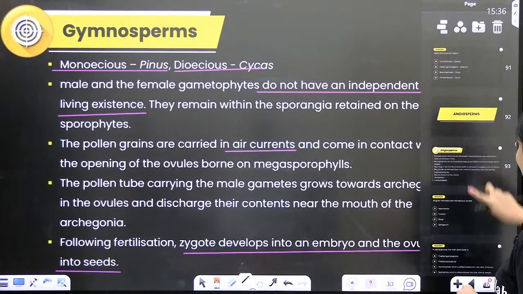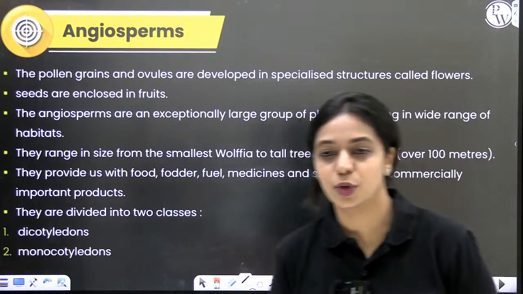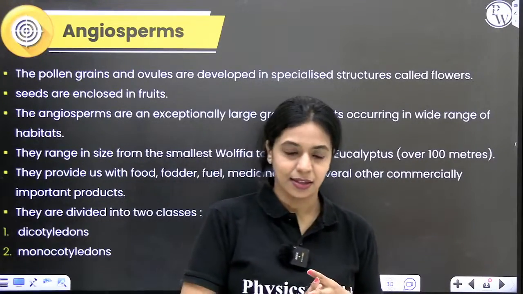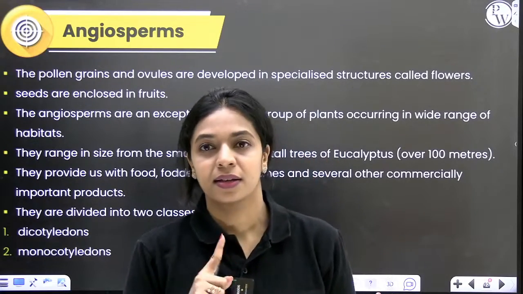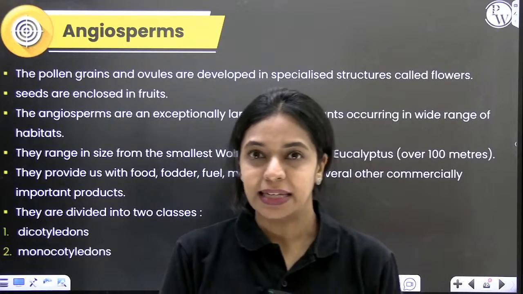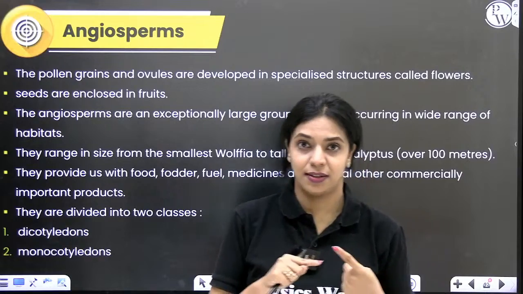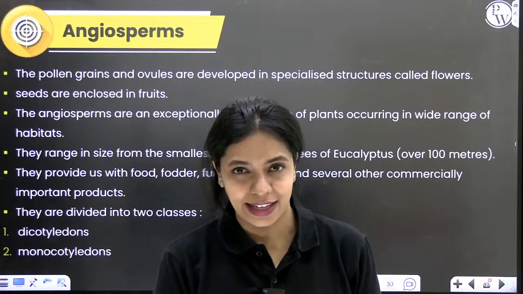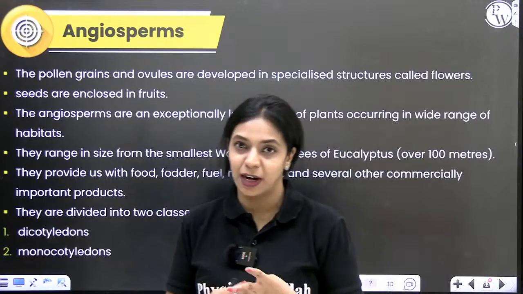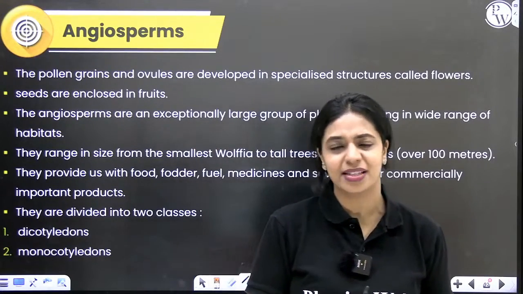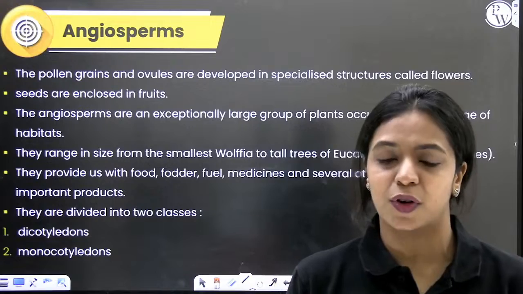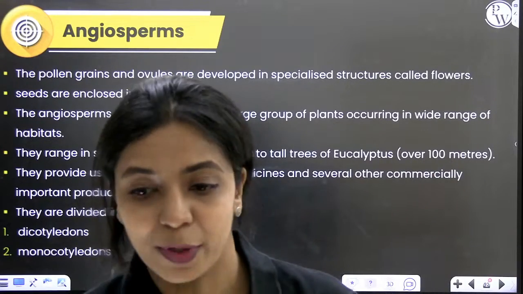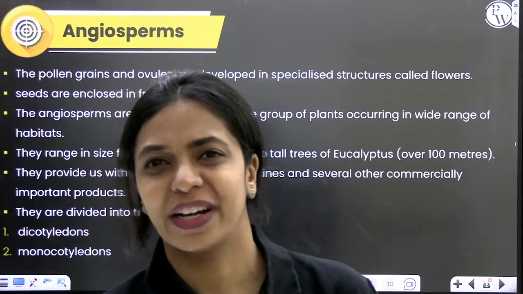In gymnosperms, you don't have a lot of examples. You have Pinus, Cycas, Cedrus, Ginkgo biloba. Pinus is branched, monoecious. Cycas is unbranched, dioecious. Cedrus is branched, and Ginkgo is very ancient, called a living fossil. Female gametophyte is not known as endosperm, female gametophyte is called embryo sac.